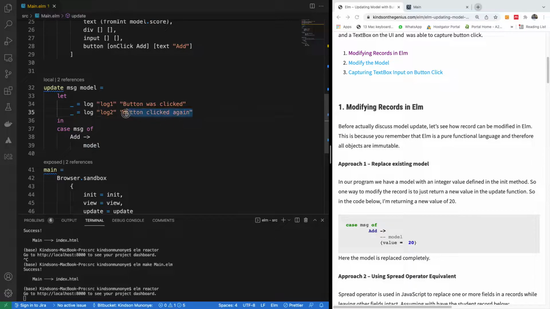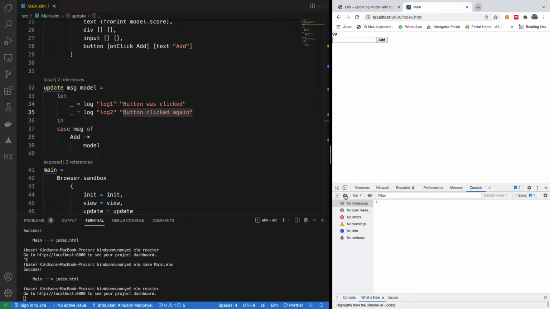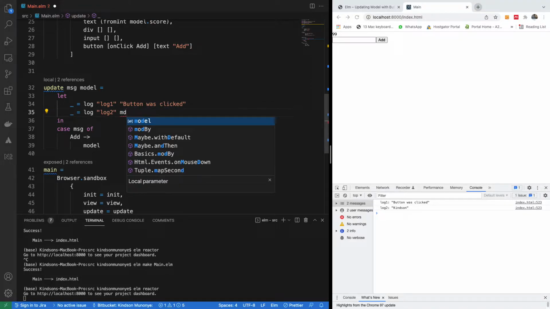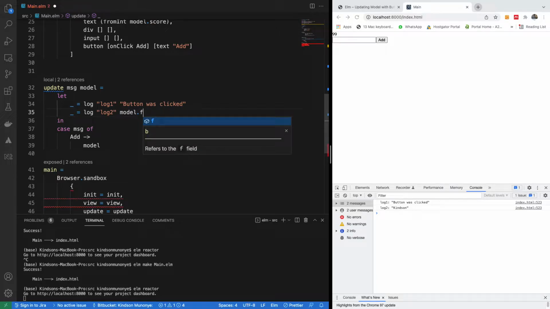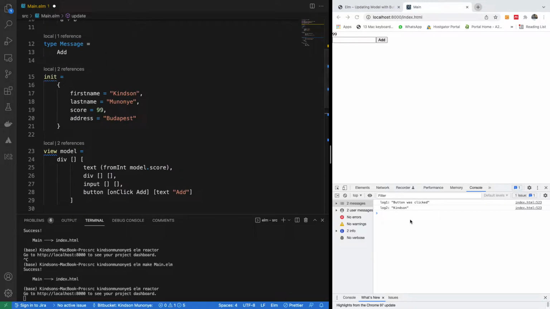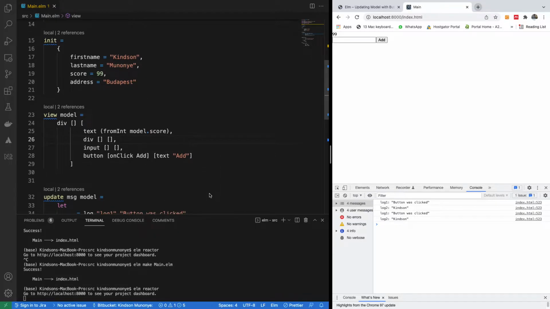Now, first, on a button click, meanwhile, let's make sure everything is working. So if I come back to our application, I click, so it's working, button clicked. Now, what we see here is when I come to this place, I change and say model dot first name. So in this case, it should display the first name, and that's what is happening here. So if I save, this is exactly what we see. We have a model, it displays the first name, and that's great.